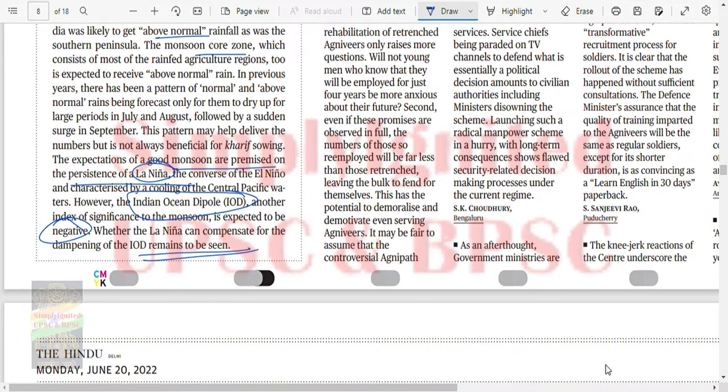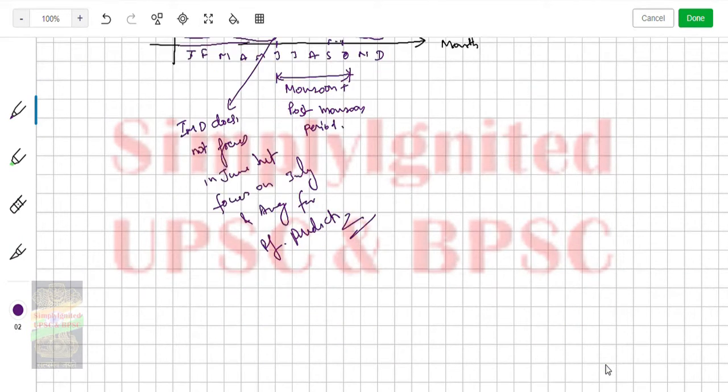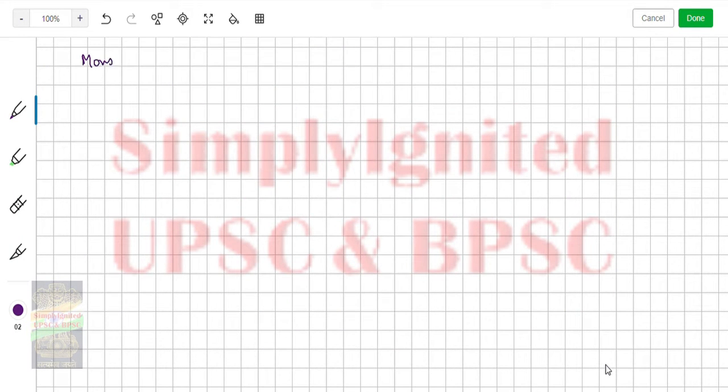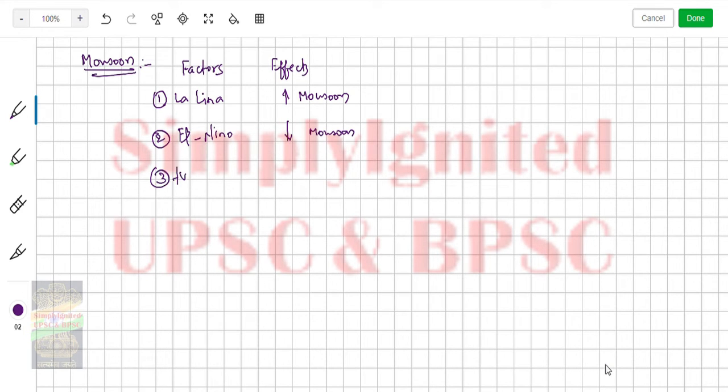It is saying that look, 2-3 factors are there for monsoon. Monsoon has many factors, but there are 2-3 factors and effects. Factor number 1, the La Nina effect increases monsoon. Second, El Nino decreases monsoon. Third, positive IOD increases monsoon. Negative IOD decreases monsoon. You understand these 4 things?